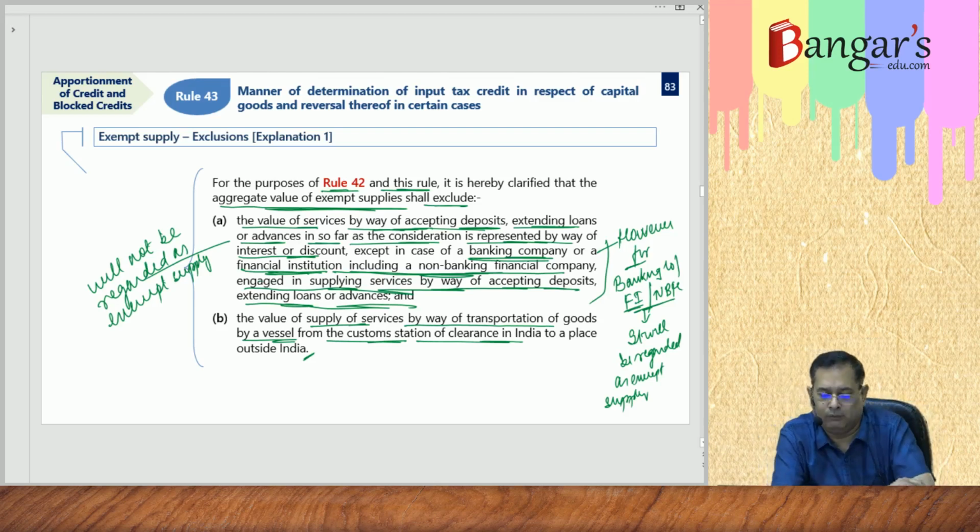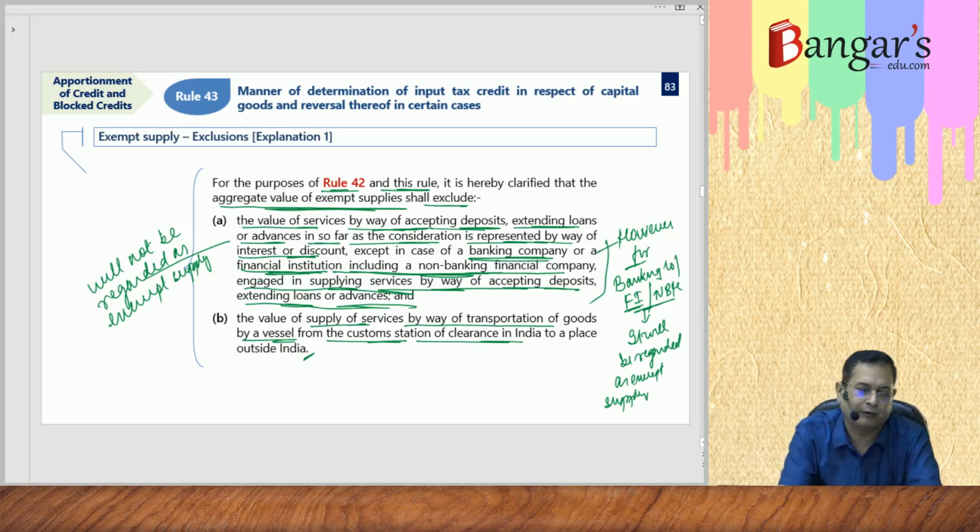So this has been given in explanation 1, exclusions from value of the exempt supplies. So this was about rule 43, which was dealing with the manner of determination of input tax credit in respect of capital goods, and reversals thereof. Now we'll be discussing certain practical issues, practical questions in relation to the same.